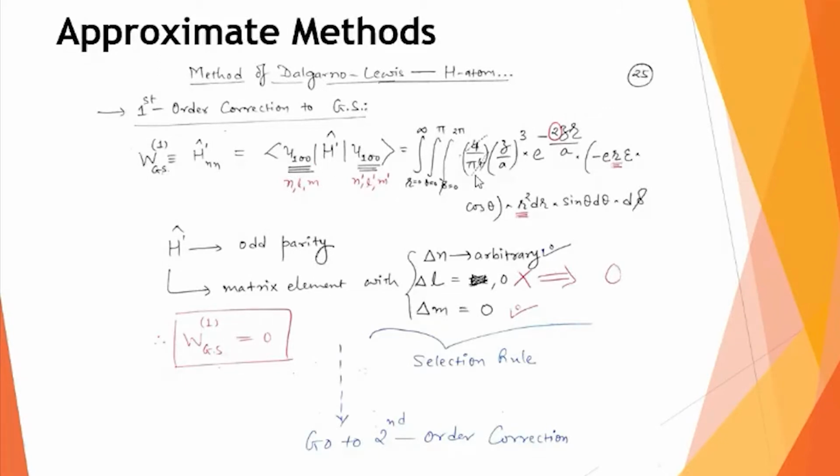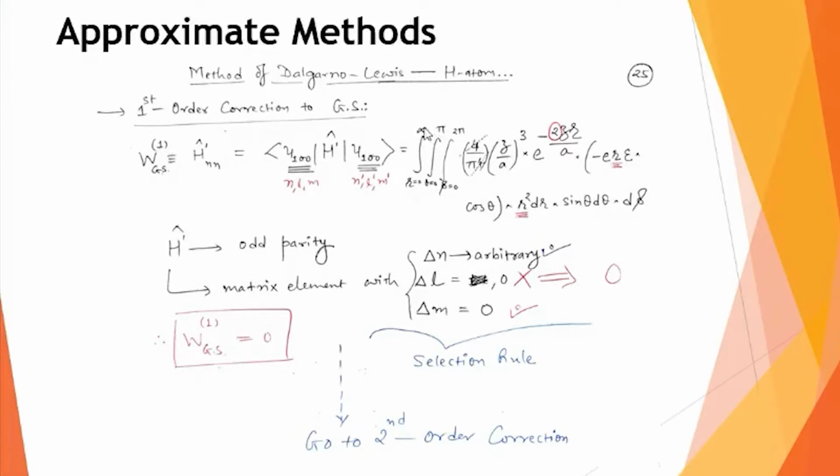So obviously this factor, the normalization factor, I can write like this. And that exponential term is now coming 2 times. So we can have e raised to minus 2zr. And whatever I have written in the small bracket is your h dash. Don't forget, this is the integration matrix element over the volume.